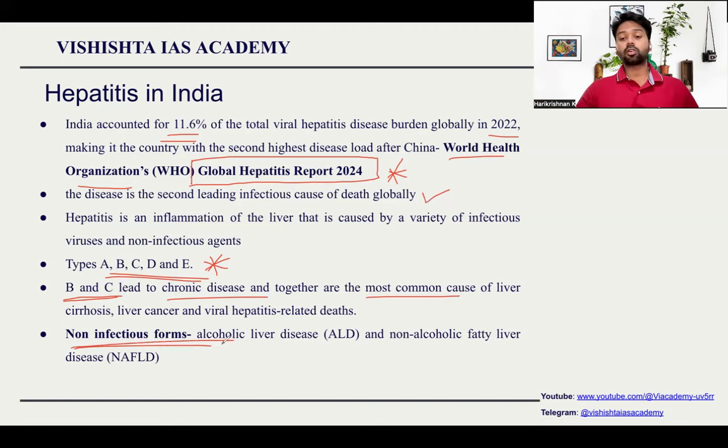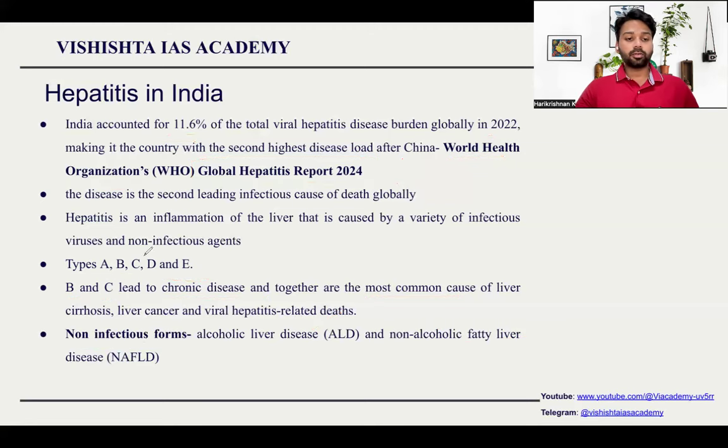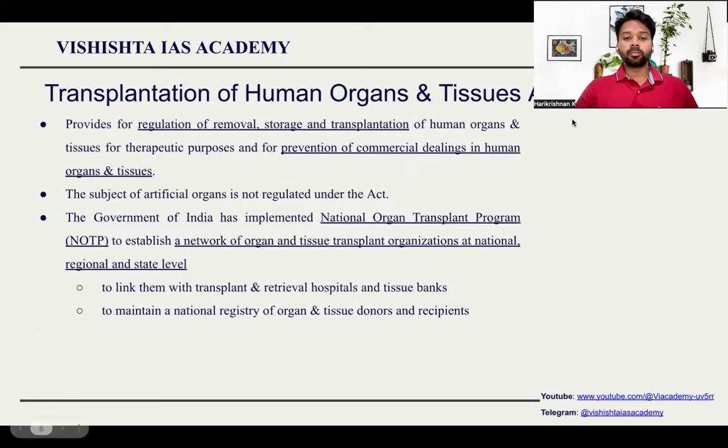Non-infectious forms, what are all the non-infectious forms of hepatitis? When you have too much alcohol, we get a disease called alcoholic liver disease, fatty liver disease, and there is something else known as non-alcoholic fatty liver disease also. This happens when you are having contaminated water, contaminated food, unclean living habits, etc. These kinds of things lead to hepatitis.